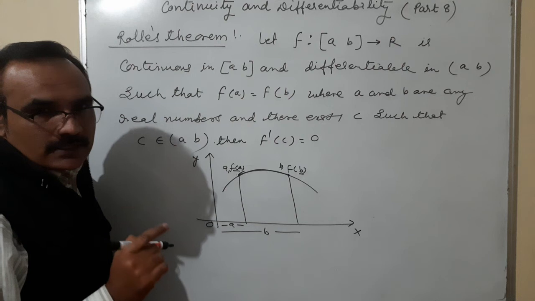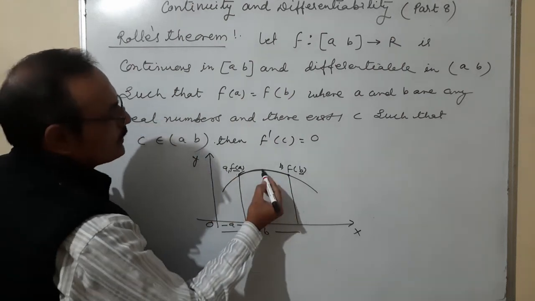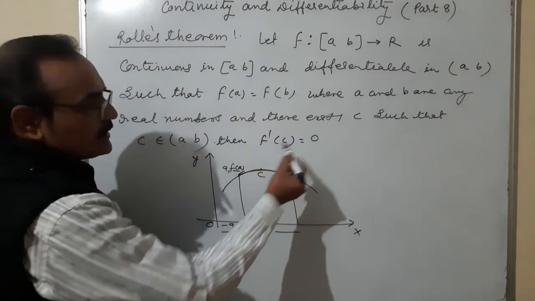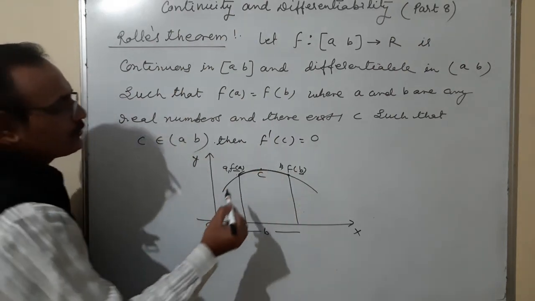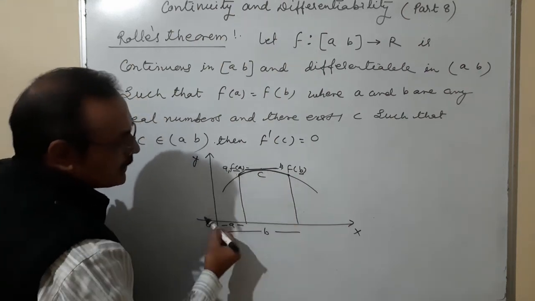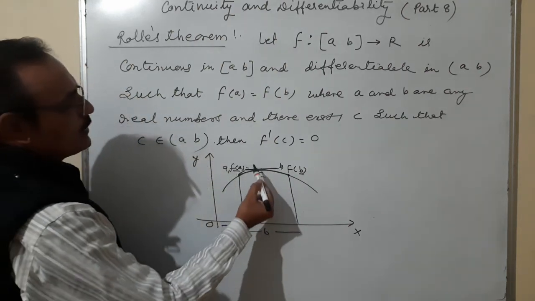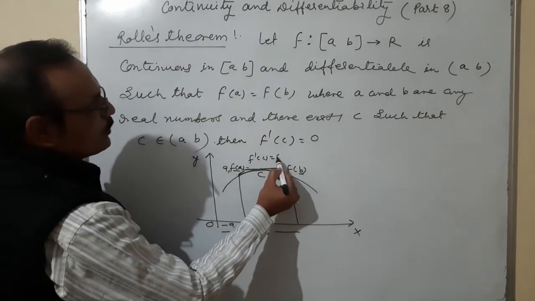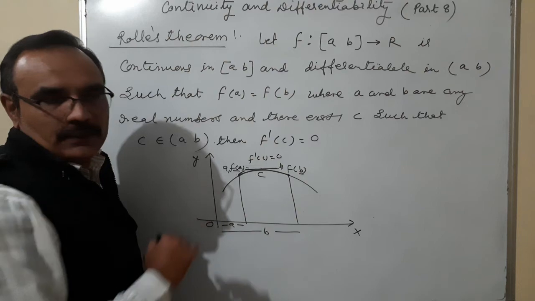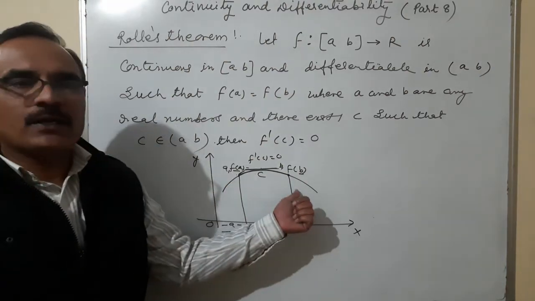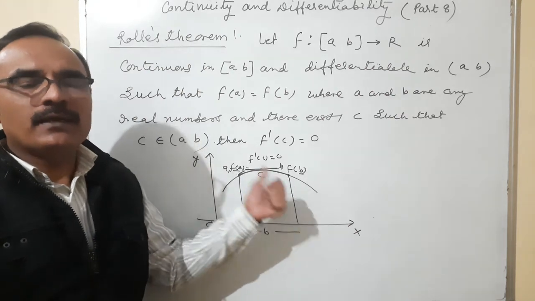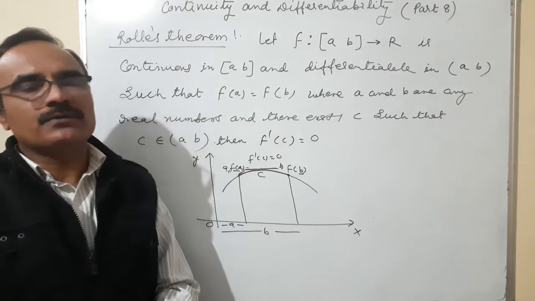And then there exists a C between AB, suppose C is here, and since it is given that f dash C is equal to 0, what does it mean? When we draw one tangent like that, this is a tangent. So this tangent is parallel to the x-axis. That means f dash C is equal to 0. So we are talking about the function and this specific condition. There are two real numbers A and B, and C is coming in between AB, such that f dash C is equal to 0.